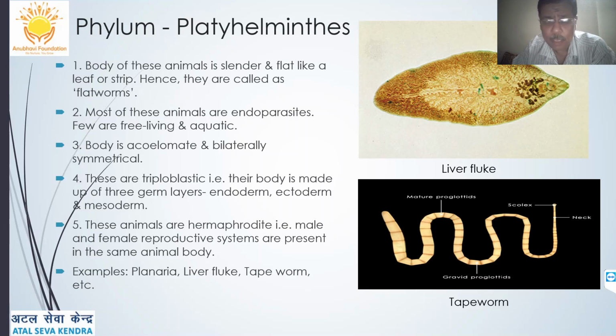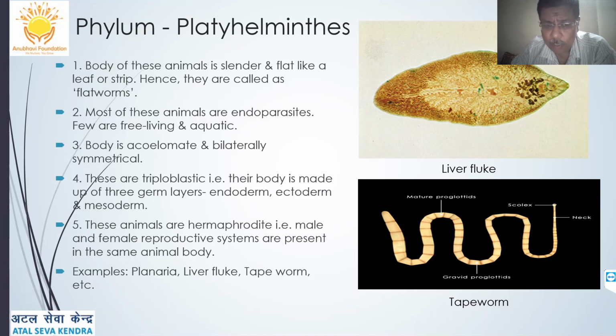Then we have the next, that is phylum Platyhelminthes. Helminthes comes from the word helminths, meaning worms, and platy comes from the word flat. So they are flatworms. They are generally endoparasites. Some are free living and aquatic. They generally live in the organism or in the host, and they take the food or nourishment from the host cells.